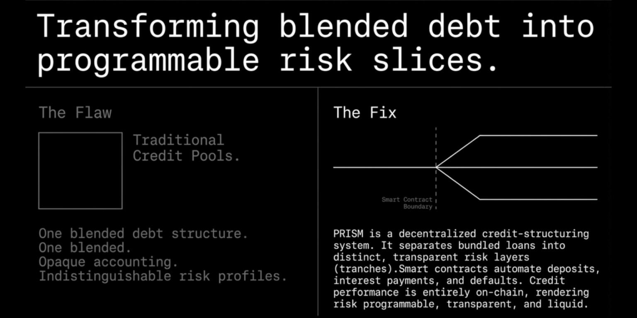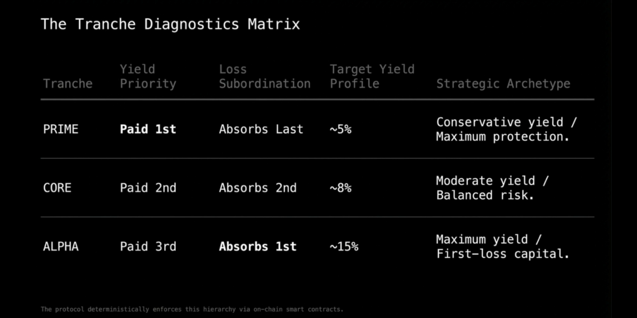Think of Prism splitting white light into different colors. In the same way, Prism takes a pool of loans or credit assets and refracts it into three separate tranches: prime, core, and alpha. Prime is the safest tranche. It is designed for investors who want stable and predictable returns with the maximum protection.